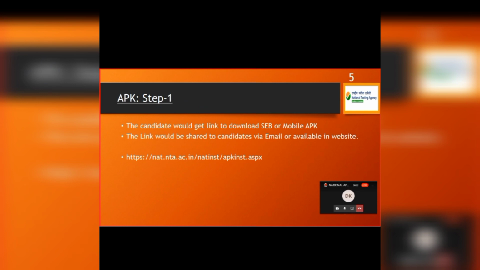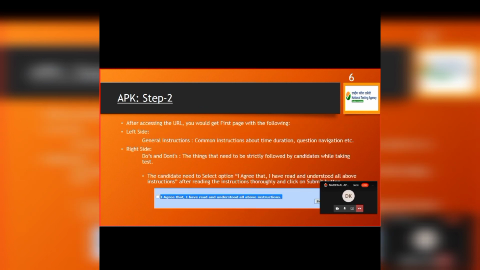Now we are just going with step 1, that is downloading the APK. This is the link. The bottom is the link to get the instructions first, then we'll go ahead with the download part. If you can see my screen, this is the APK we have. This is the link we have to download the APK on the mobile.